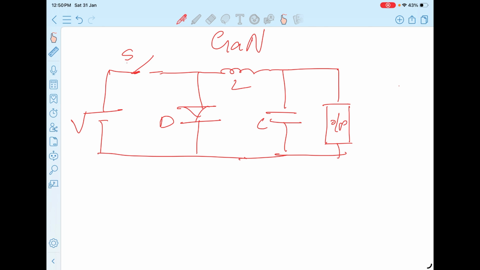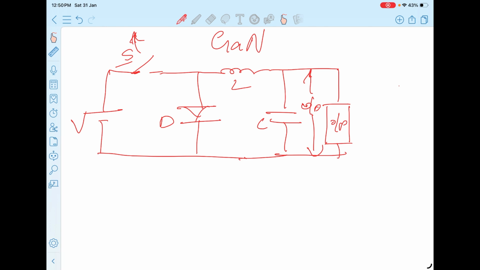Currently a semiconductor switch is used in this buck converter, and the application of these switches in the buck converter is based on the duty cycle. The operation of the switches will vary the output of the converter. So if you are increasing the switching frequency or increasing the duty cycle of the switches, the output will be varied. So that is the application of switches in a DC-DC converter.